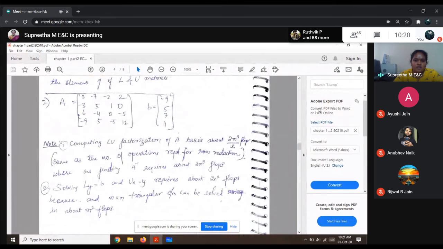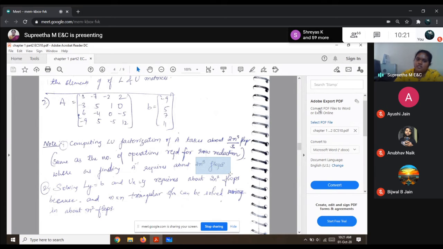Computing LU factorization of A takes about 2n cubed by 3 flops. When I say flops, it is nothing but your floating point operations, where the LU factorization requires only the same number of operations required for your row reduction algorithm, whereas when you're finding the inverse, you can see it takes about 2n cube flops.